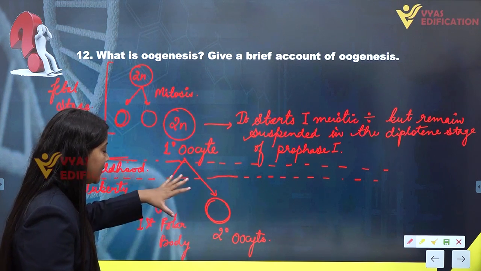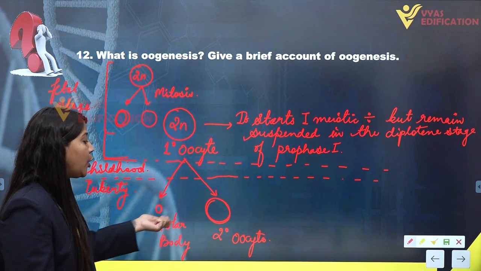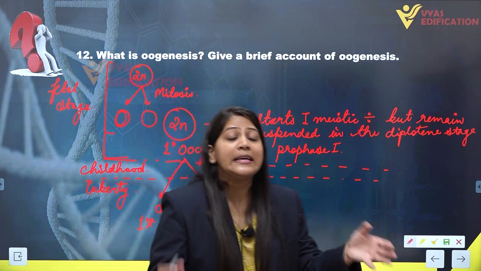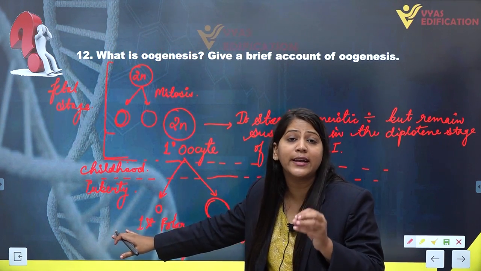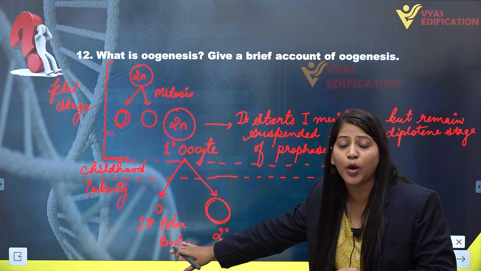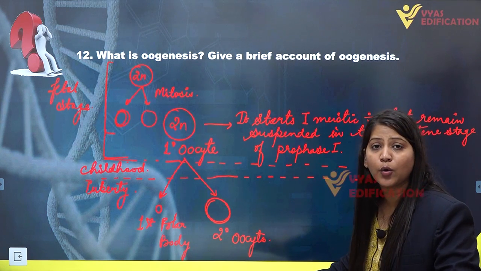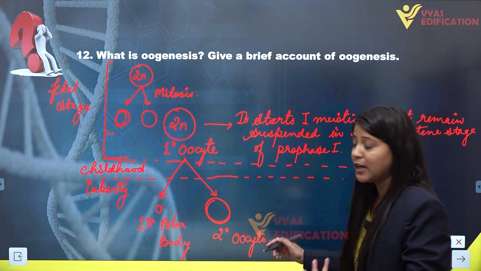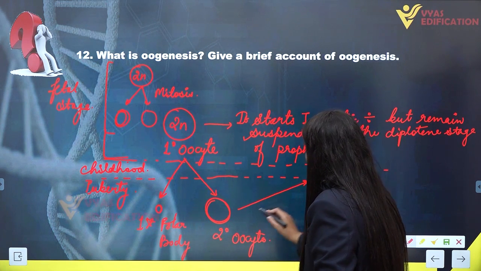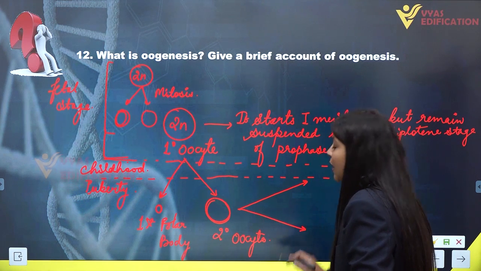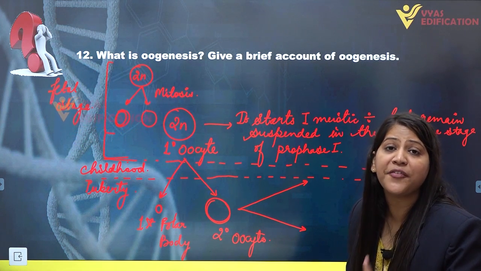After the completion of the first meiotic division, the formation of the first polar body and secondary oocyte happens in the phase of puberty. This secondary oocyte will undergo another meiotic division, the second meiotic division, but it will also remain suspended in metaphase 2.